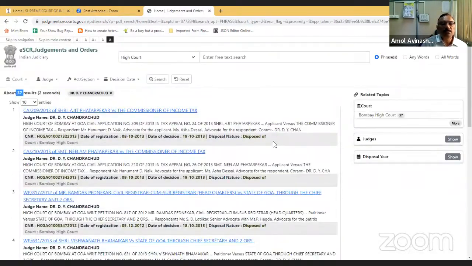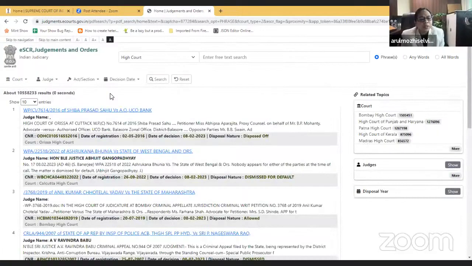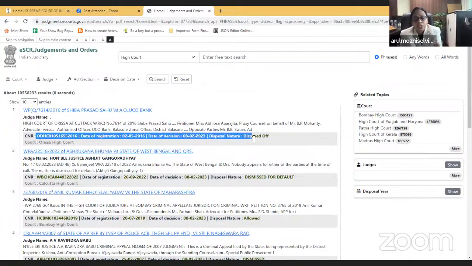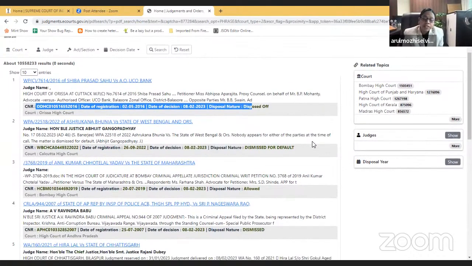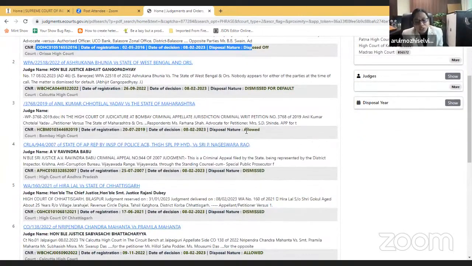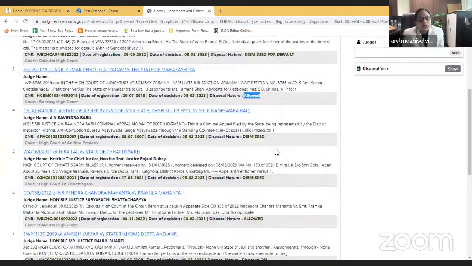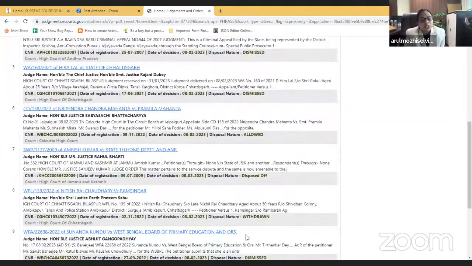So same like eSCR, High Court judgments are also available. And Sir, one more thing I want to show here, because your team has worked. See, in these judgments, the notes are capturing the CNR number, the date of registration, the date of decision, the disposal nature. They have captured that data also, and that is useful in some cases, like which is overruled. That is also displayed, see, allowed. So this data is also captured.